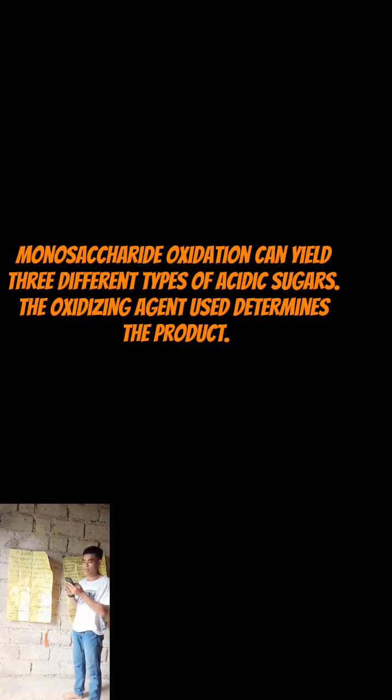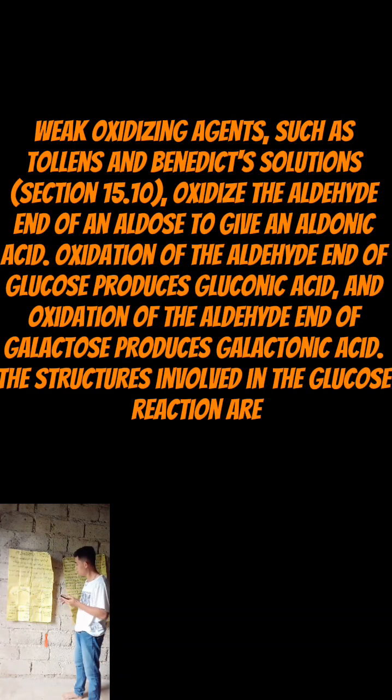The oxidizing agent used determines the product. Number one is the weak oxidizing agent, such as Tollens and Benedict solutions, oxidizing the aldehyde end of the aldose to give an aldonic acid. Oxidation of the aldehyde end of glucose produces gluconic acid, and oxidation of the aldehyde end of galactose produces galactonic acid. The structures involved in the glucose reaction.